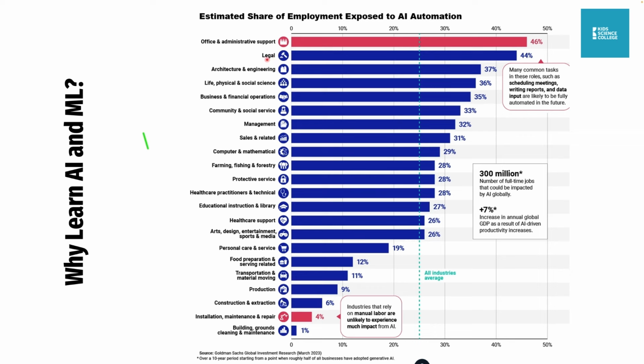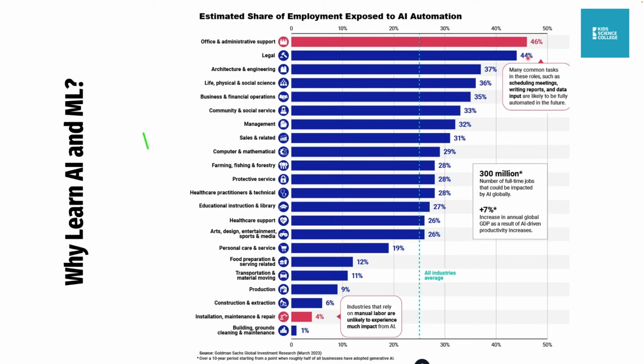This next one is kind of interesting to me, because I was not expecting AI to come for legal jobs like lawyers, but it is projected that 44% of legal jobs will go to AI.